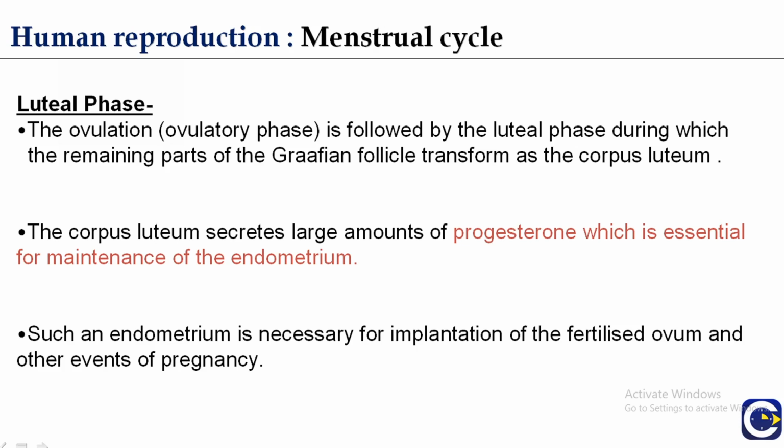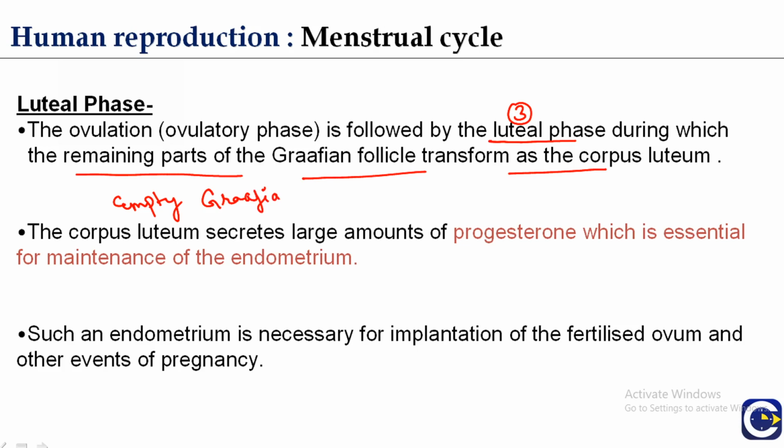Now, the third phase is the luteal phase. The ovulation process, which occurs during the follicular phase, is followed by the luteal phase. During the luteal phase, the remaining parts of the Graafian follicle transform into the corpus luteum. Now, this Graafian follicle is empty.